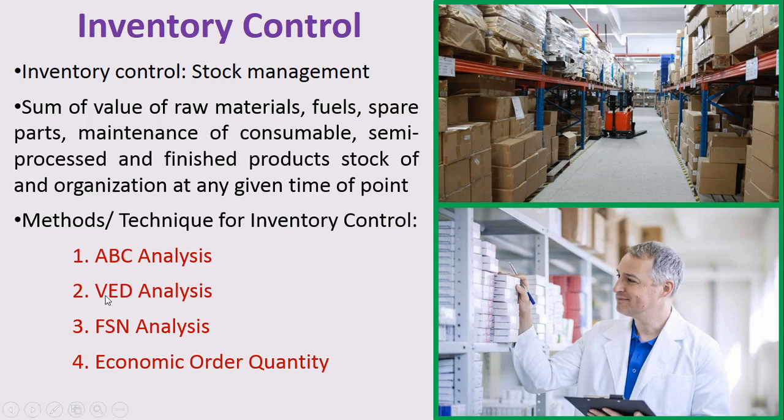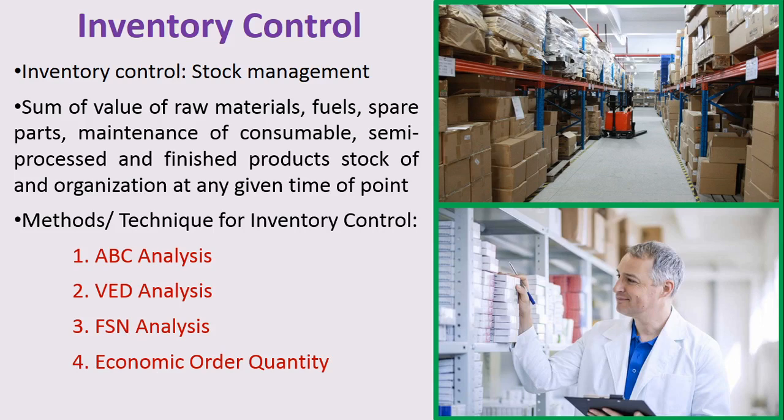V means vital, E means essential, and D means desirable. On the basis of that criteria, inventory control of that material is carried out. The third method is FSN analysis, that is fast moving items, slow moving items, and non-moving items. And the fourth method is economic order quantity, that is the EOQ method.